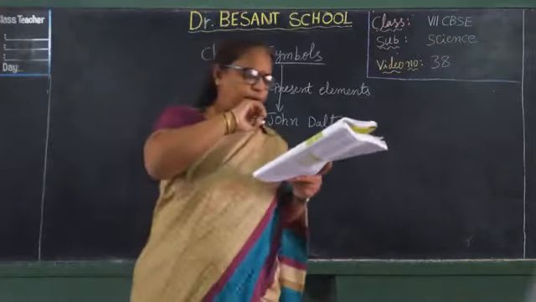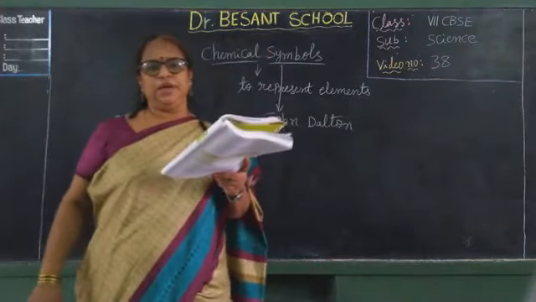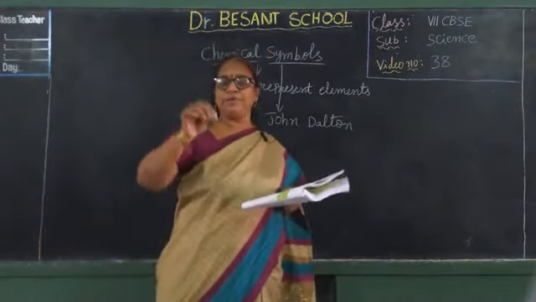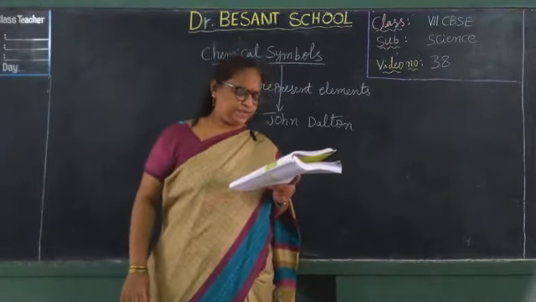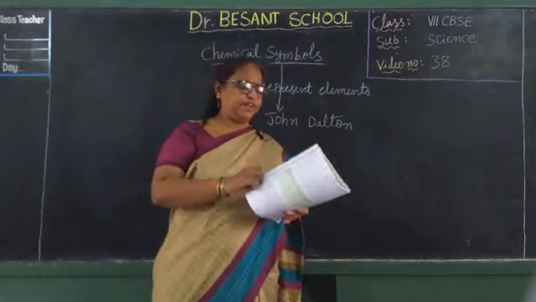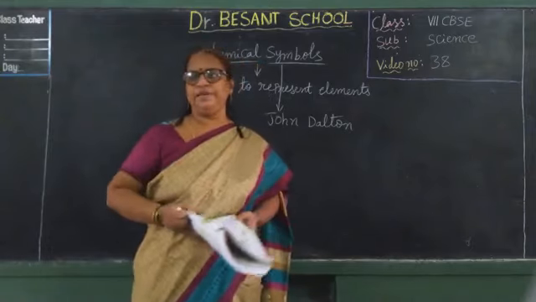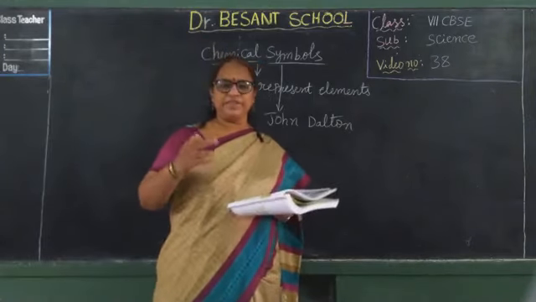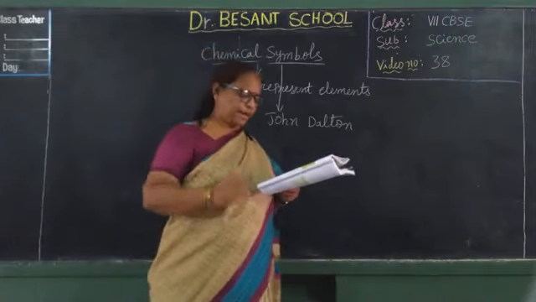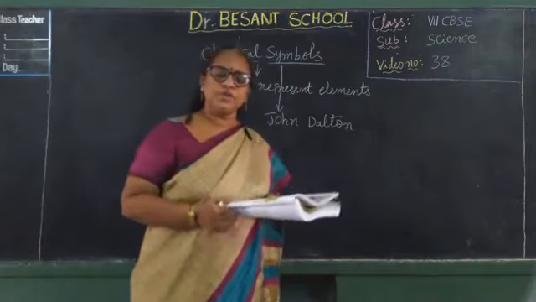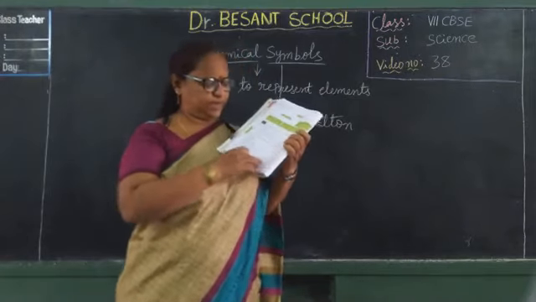Okay, and also he used the picture symbols, not only the letter symbols. Now abbreviations are used to represent elements. Now we are not using that picture symbol, we are using the letters. At that time John Dalton used those picture symbols which are given in your textbook.